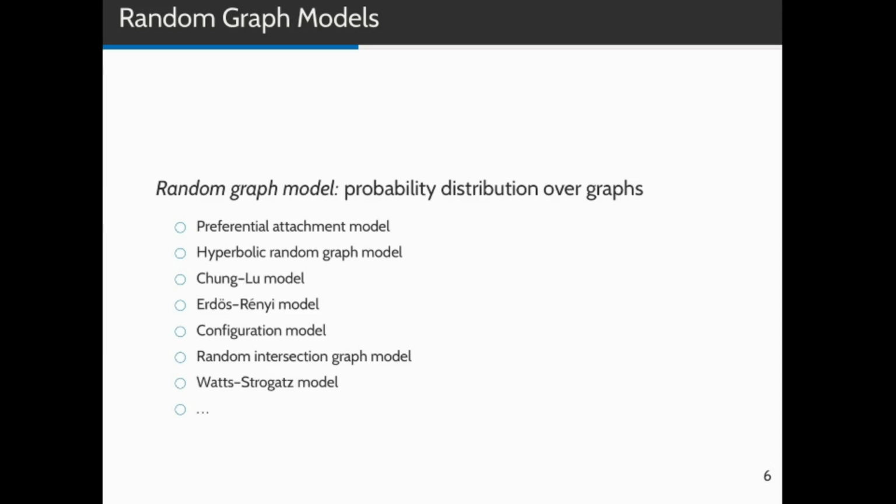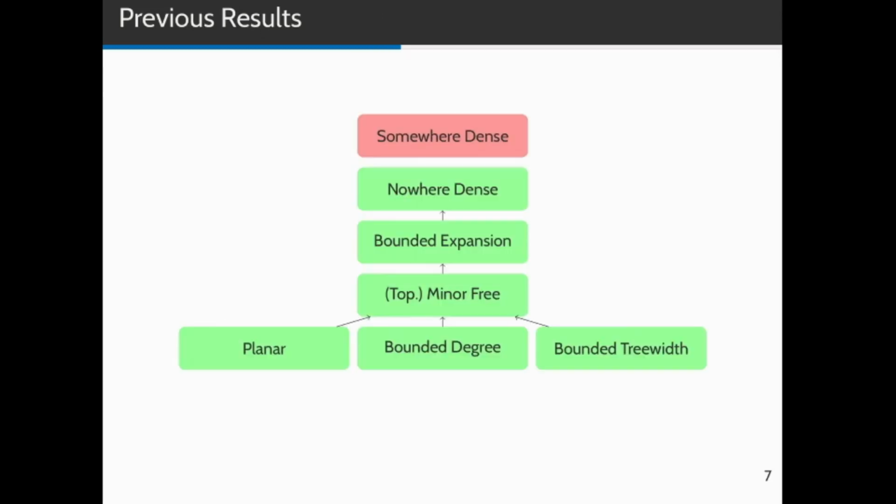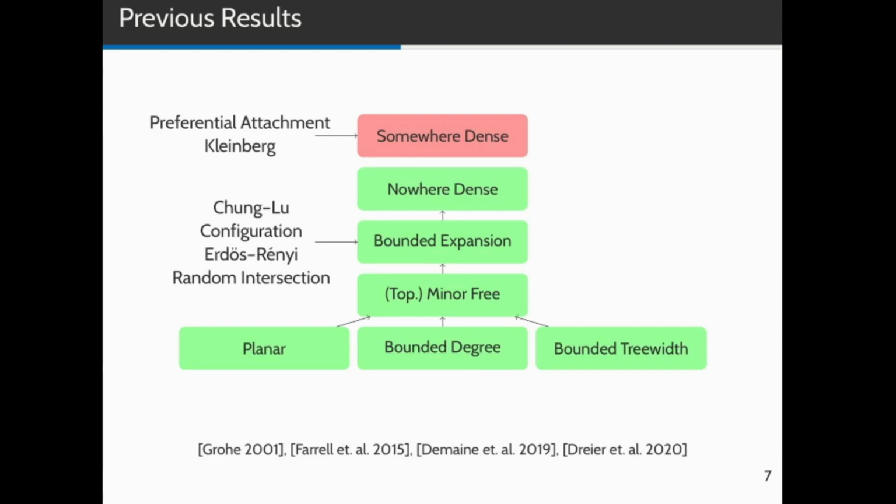We call them random graph models, and formally they're probability distributions over graphs. Previously, people have analyzed how those random graph models relate to our hierarchy of sparse graph classes. Some models have been shown to have bounded expansion in the limit, meaning that the algorithmic techniques for bounded expansion graph classes are also applicable to these models.